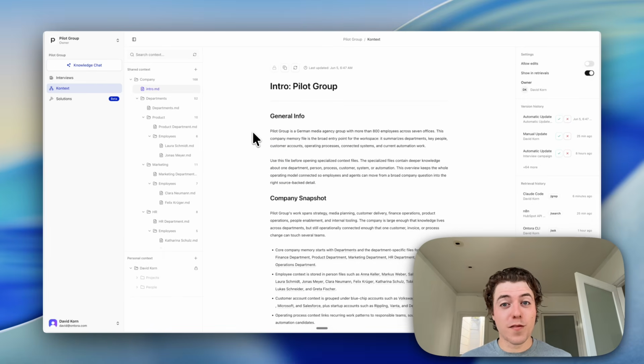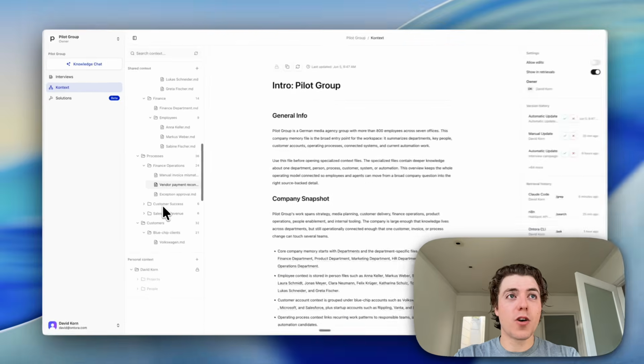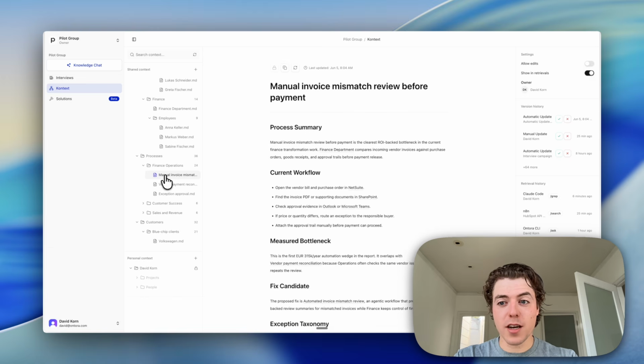Now every bit of information from every conversation gets saved into our context layer. This is something you or your agents can access at all times. And here we find also more about our process inefficiency that we just discovered in our recent interview. And we can read up about the manual invoice mismatch before payments. This looks like something we could fix.